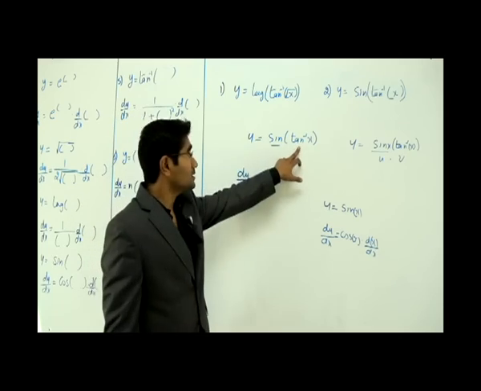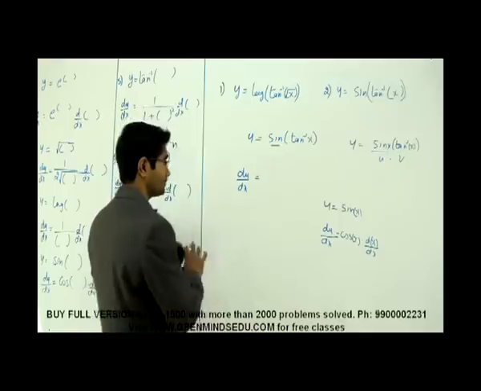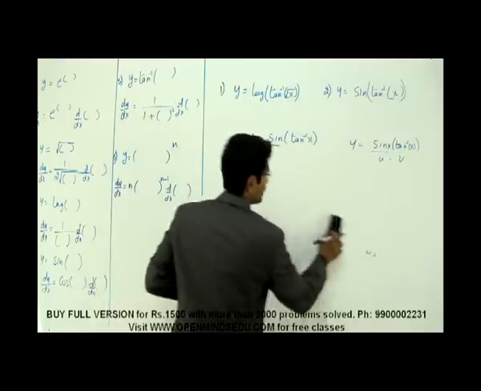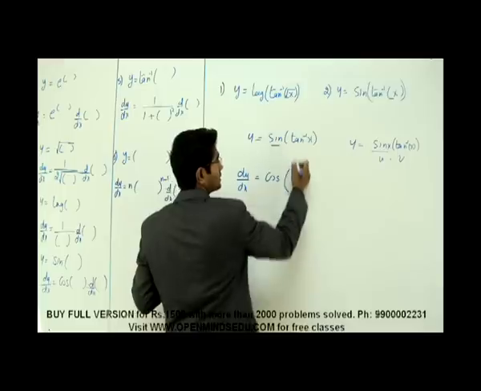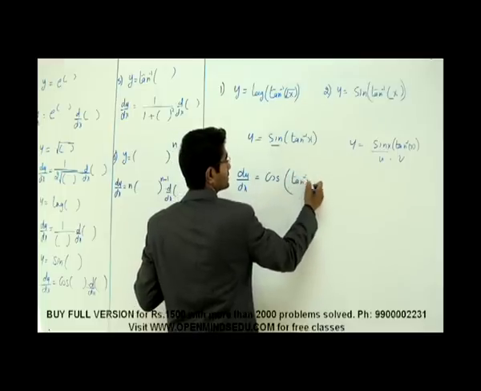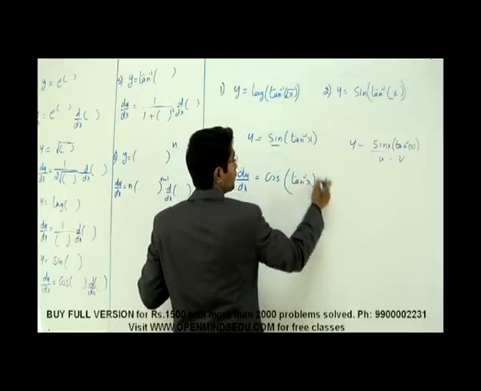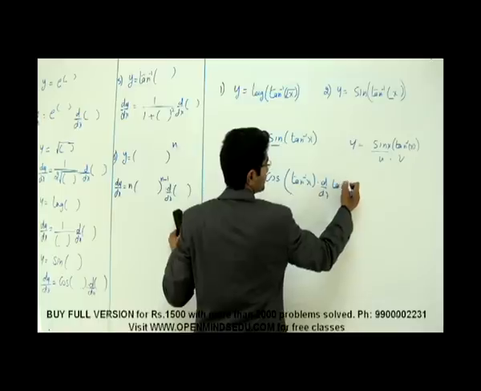Now, since there is not x alone here, there is tan inverse of x, what should I do? We have to write it in the general format, so that goes like cos of tan inverse of x into d by dx of whatever the function is, and that is tan inverse of x.